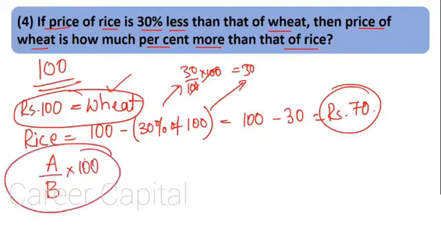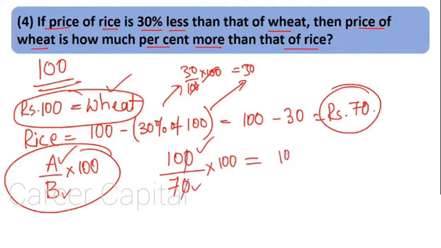So this is what we see in the previous sum, right? So wheat's price, that is 100 rupees of the rice price. That means the rice price should be in denominator, so 100. What we saw was quantity 1's percentage in relation to quantity 2. Same way, price of wheat in relation to price of rice, and we want the percentage, so multiply by 100. What do we get? This gets cancelled, right? We have 1000 divided by 7.